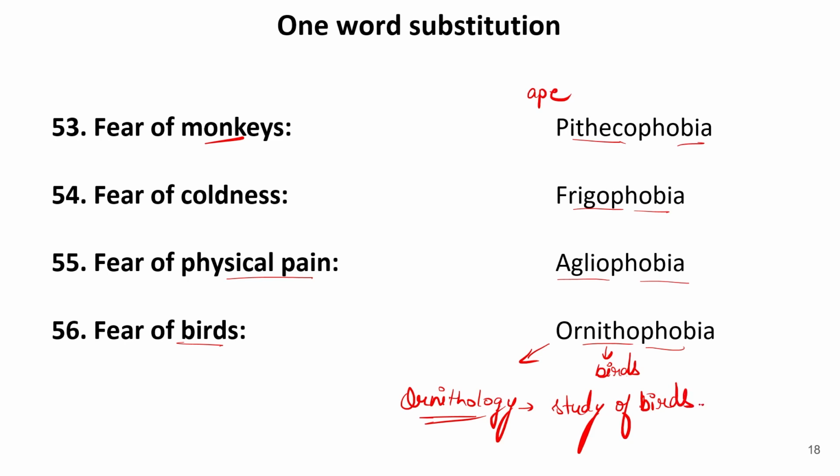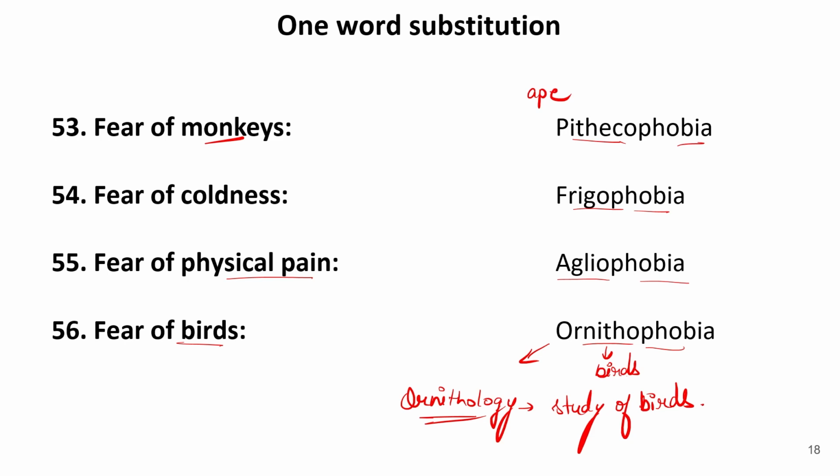Now, in the next session, we are going to learn study of various things. So this is the category of fear of various things, and there can be many. We can have various words related to phobia. There are many words like these. So we can have fear of height, fear of altitude, fear of many people, fear of losing people, fear of various animals, fear of various kinds of things.